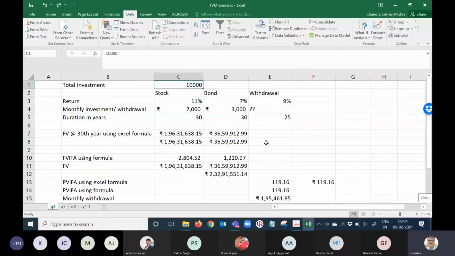Yes, tell me. 23 lakh, na? For 10,000, you get 22 crore, 32 lakh. It will be 23 lakh rupees. Okay?